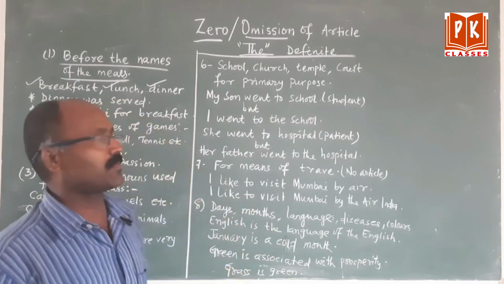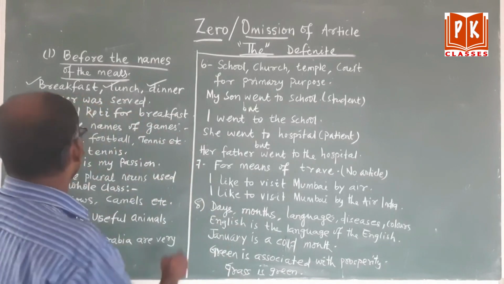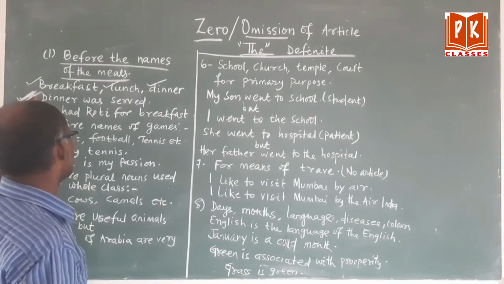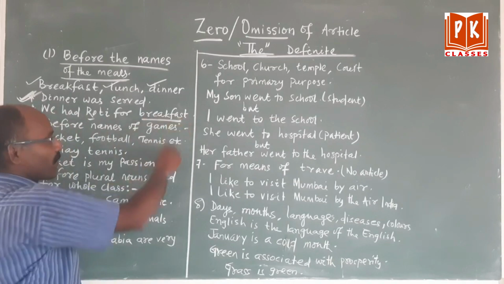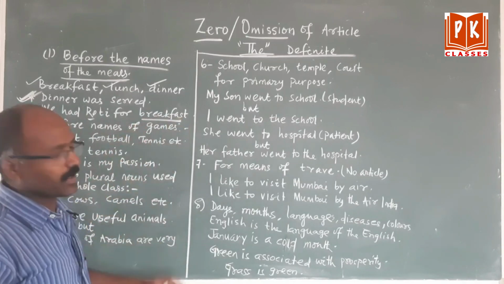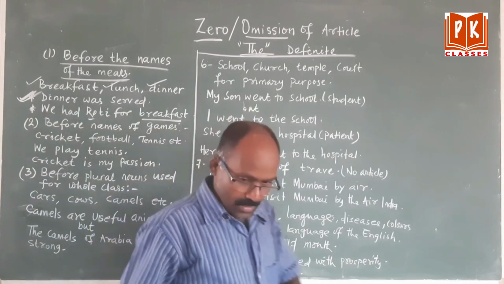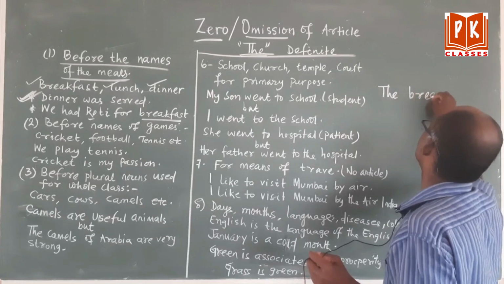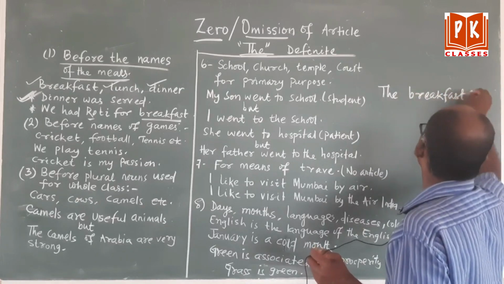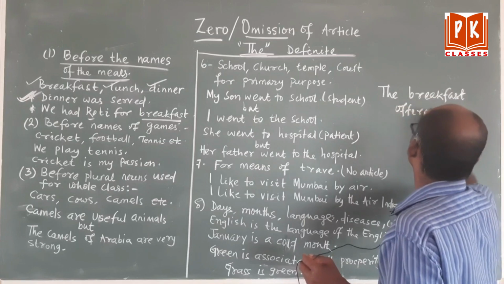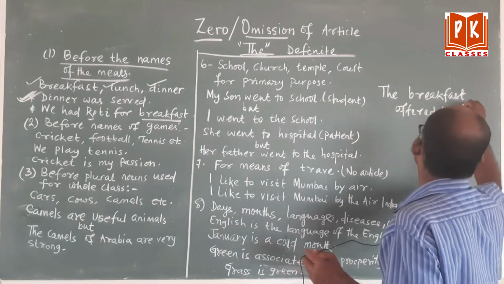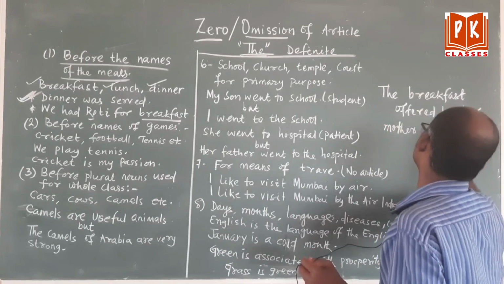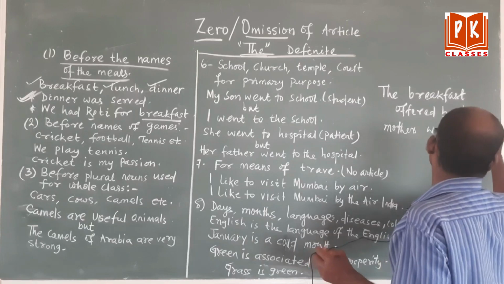Okay, but please remember, the doubt comes, okay, here dinner was served. Dinner was served, no use of article the. We had roti for breakfast, no particular, general breakfast. Okay, but I want to write one sentence, the breakfast offered by her mother was delicious. Here what do you understand?